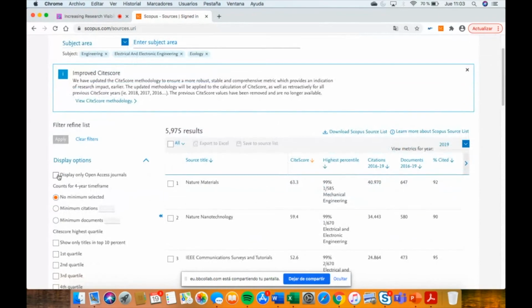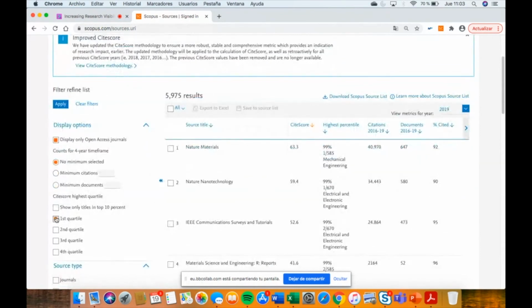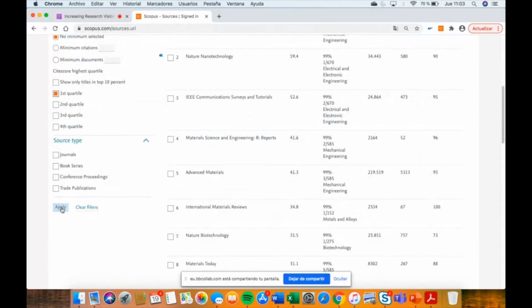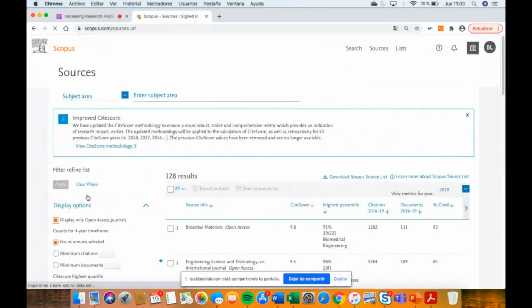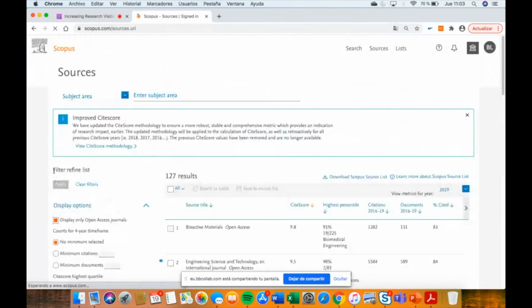So you can display only open access journals. If you would like to know, from this sample, open access journals in the first quartile of impact, the same as before, and journals, no book series. You would like to know journals, okay?